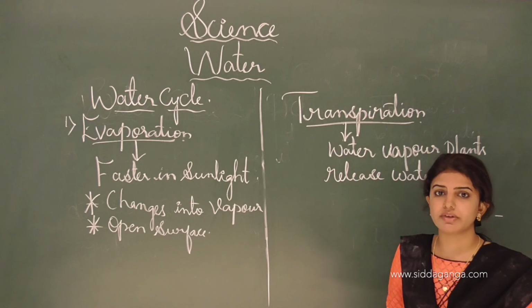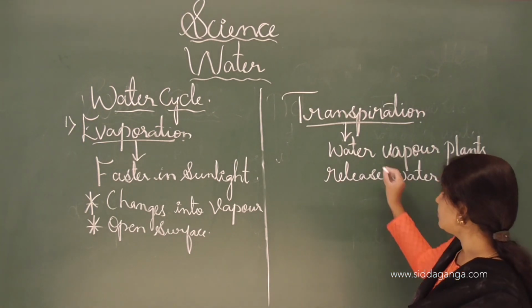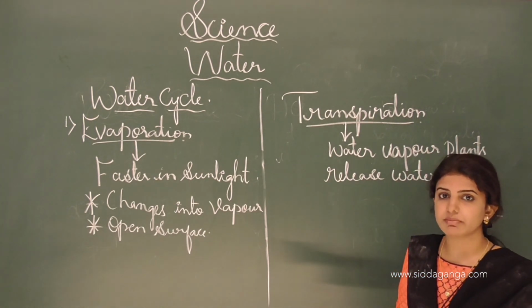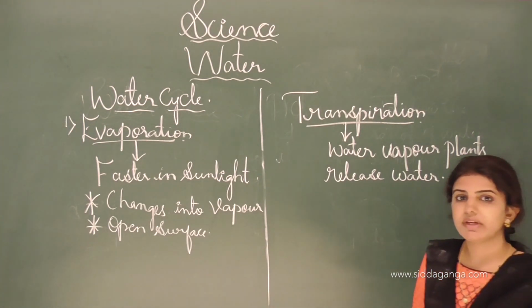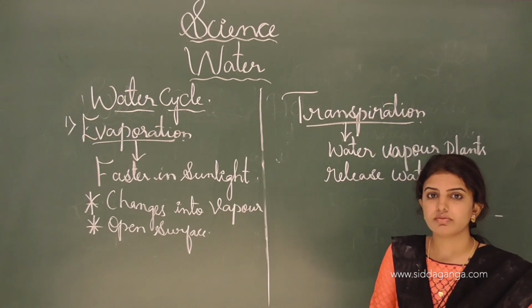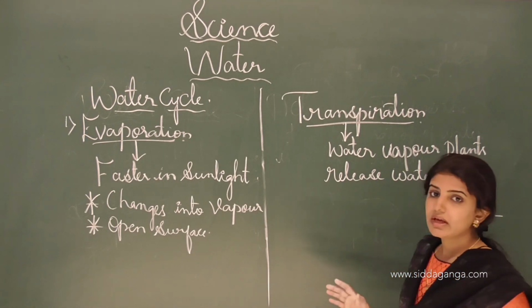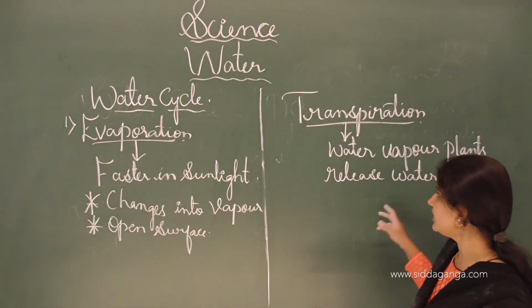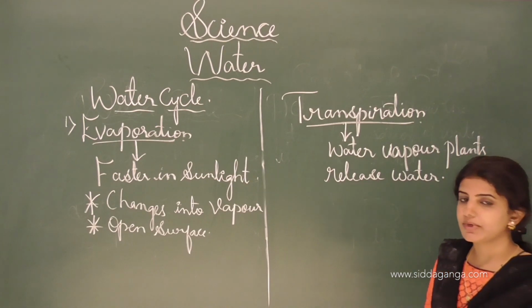These droplets are the excess water vapor coming from the plant, and this process is known as transpiration. Many plants and trees take water through the roots to all parts of the plant body, and then release water in the form of water vapor. This process is known as transpiration.